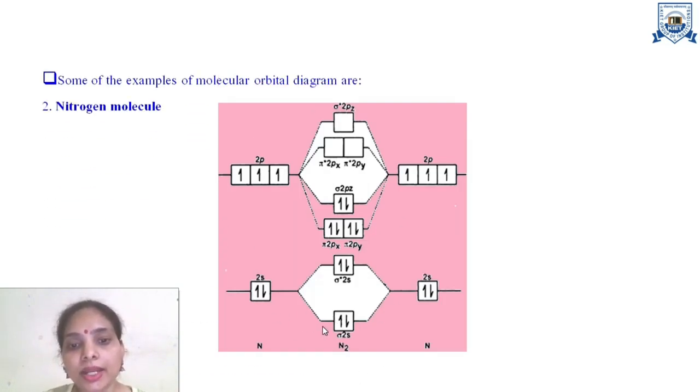Next we can see the example of the nitrogen molecule. In the nitrogen molecule, since the total number of electrons is 14, the electronic configuration will be followed in which first pi electrons are filled and then sigma electrons are filled.